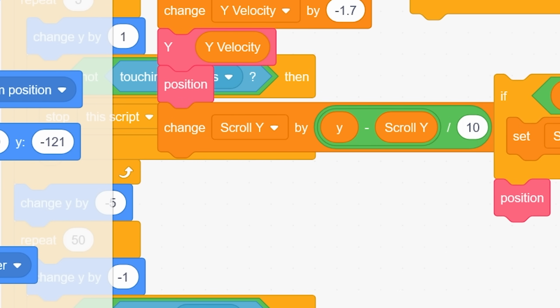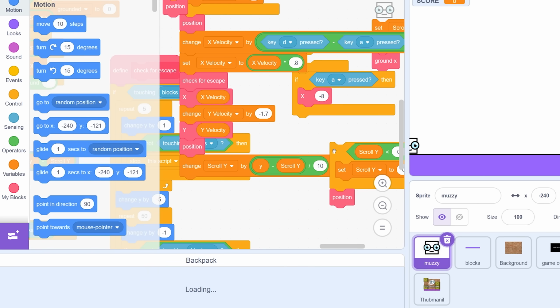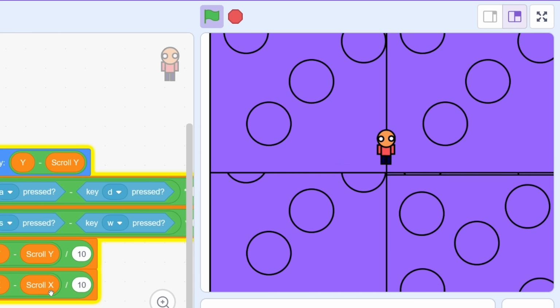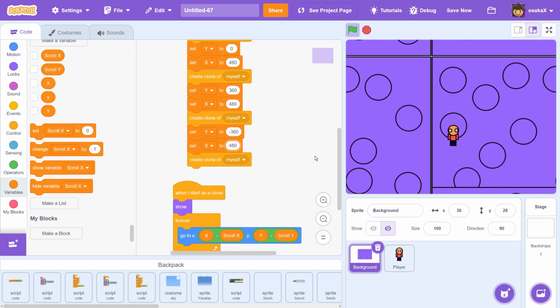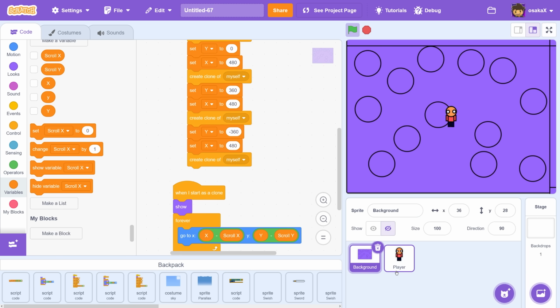You know what? Let me just steal this right now. It's not cheating because I already made this code as well. There we go. Okay, there we go. We officially have a scrolling level. So it's basically an exploration game.